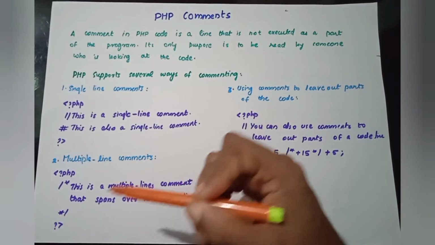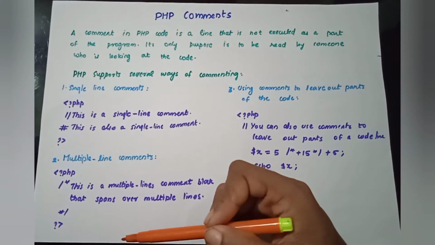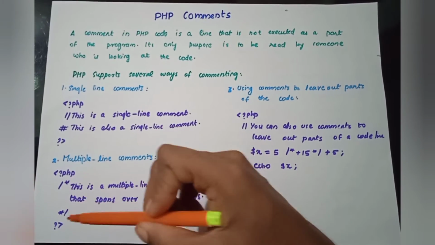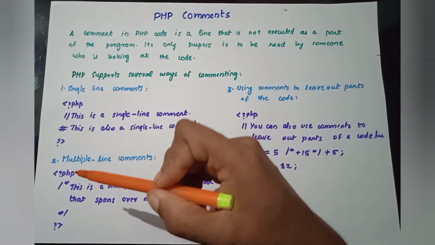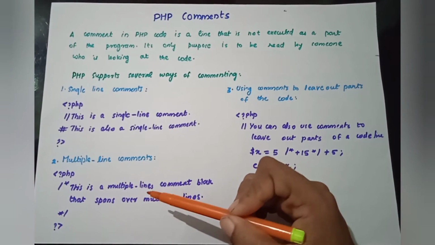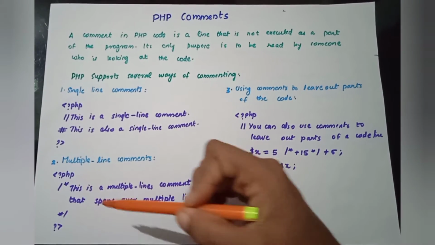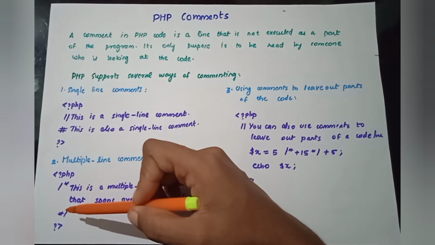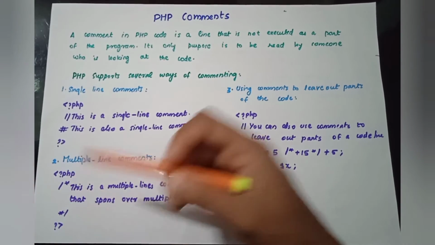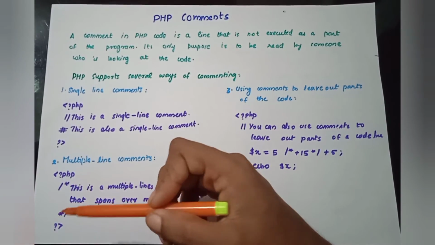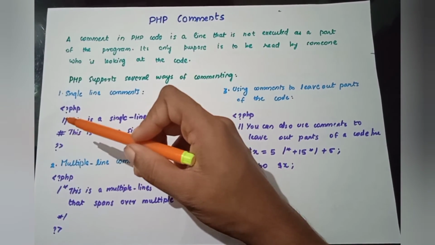Then for multiple line comments, you can use this, because since it is multiple lines, you will go onto different lines. You need different lines together to implement or understand one simple idea. So you can use this representation, slash and star, and the same thing here too, star and slash. Don't write it inversely, just first slash then star, and repeat like this. Don't change these things. This is very mandatory, only then will it be considered a comment.